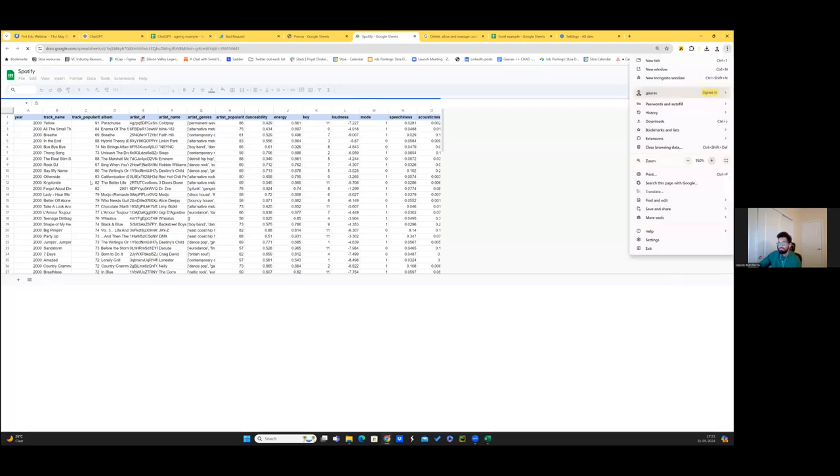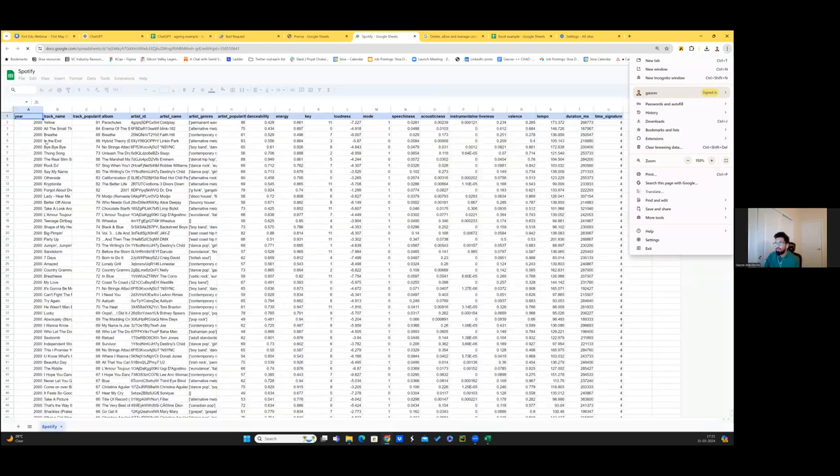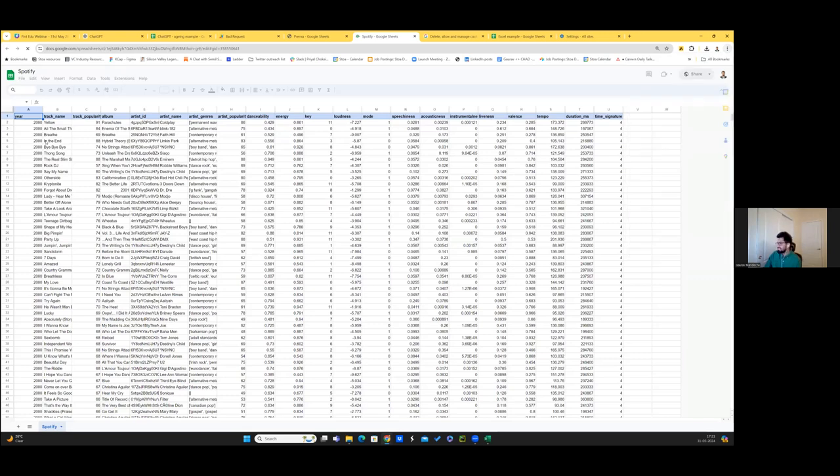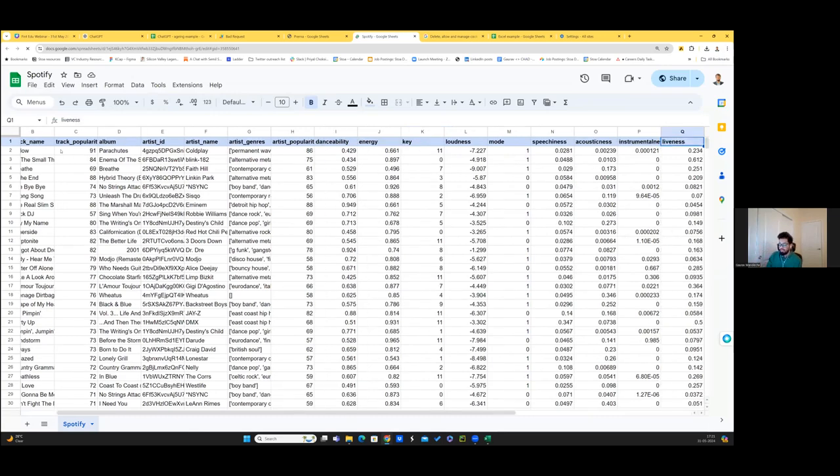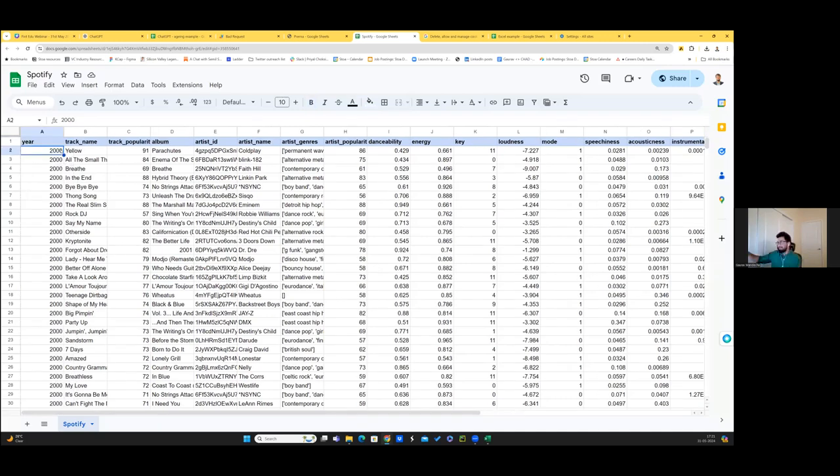So what data I have is the year, the track name, the popularity of that track, what album it is from, who is the artist, what is the genre, all of this. It's a big data set with different variables, from the year 2000 to 2022. So all their top 100 songs for 20 years, they have it. It's about 2300 rows with multiple columns, so fairly big and extensive, right? Let me just simply download this as an Excel.